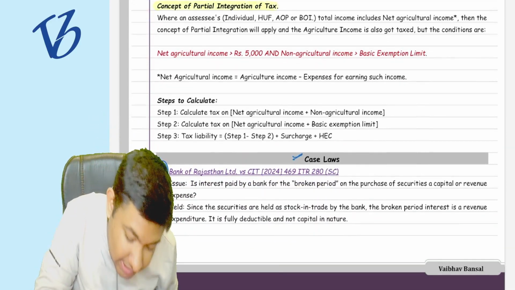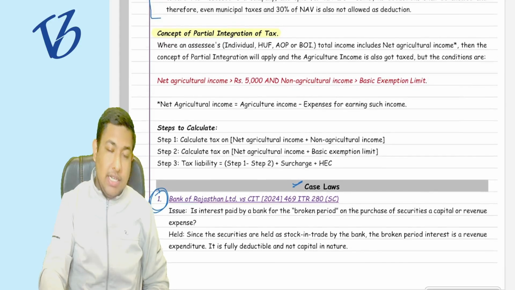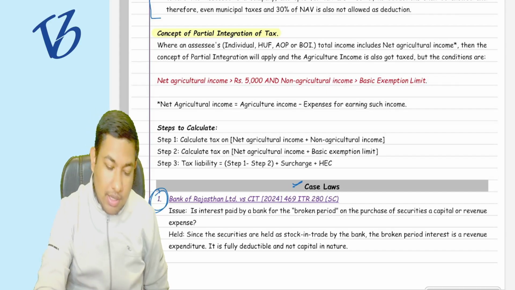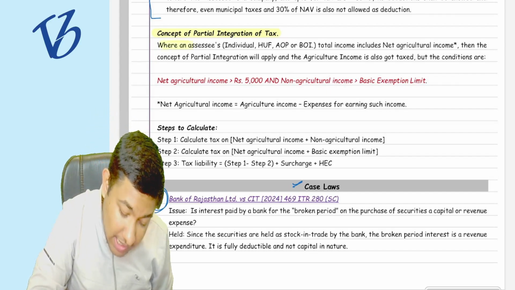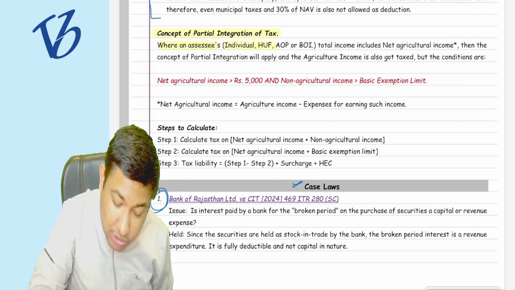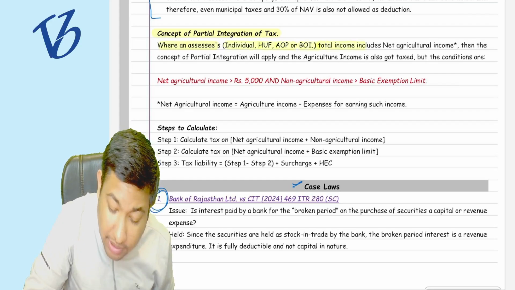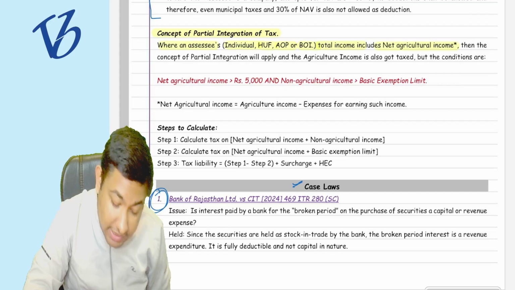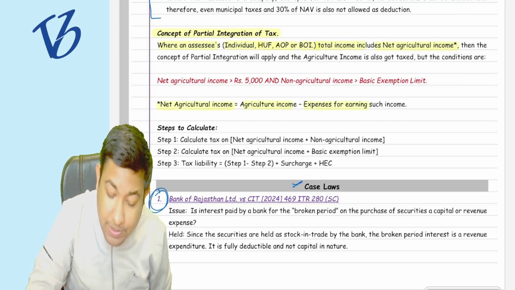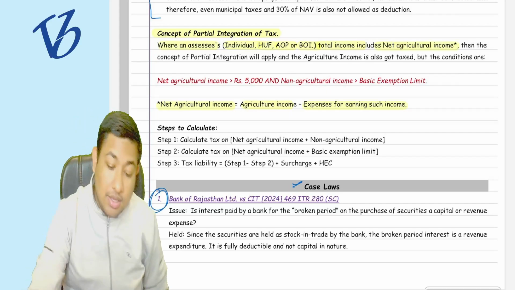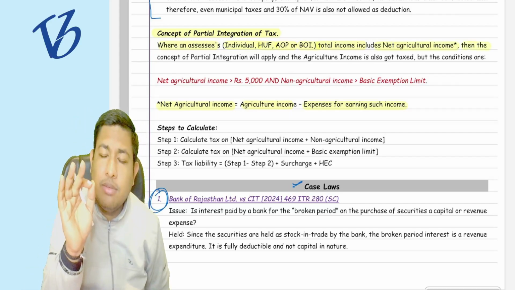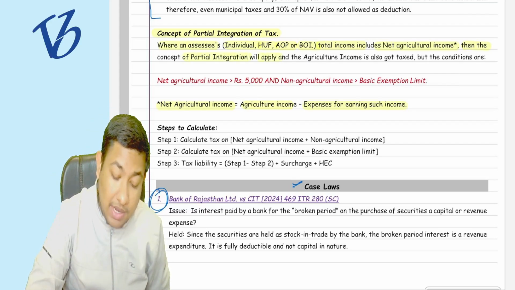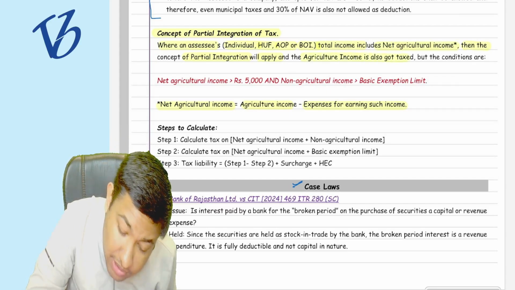Concept of partial integration of tax is an important topic. What does it say? That where an assessee, whether an individual, HUF, AOP or BOI, whose total income includes net agriculture income. What is the net agriculture income? Net agriculture income is the agriculture income minus expenses for earning such income. Okay. Then if the total income includes the agriculture income, the concept of partial integration will apply, and the agriculture income is also taxed.